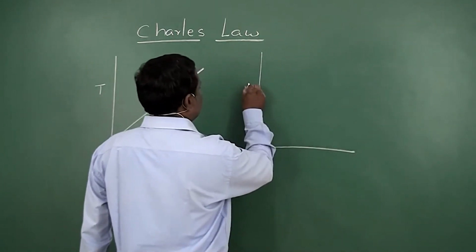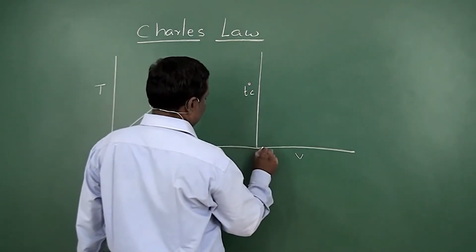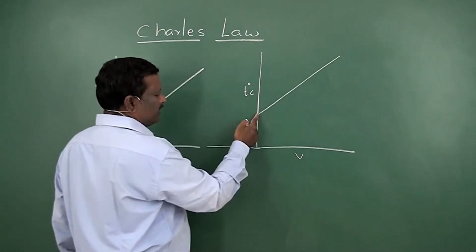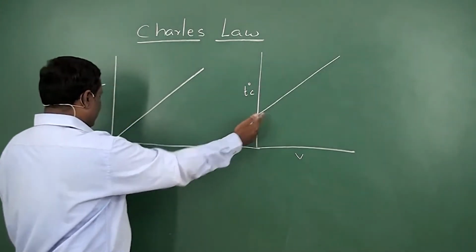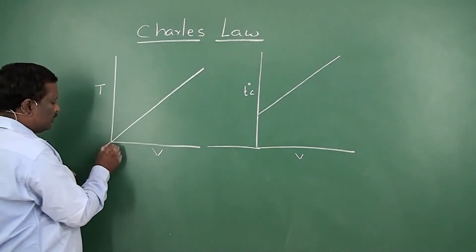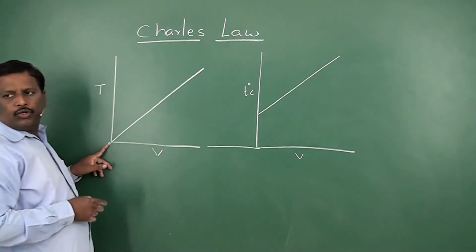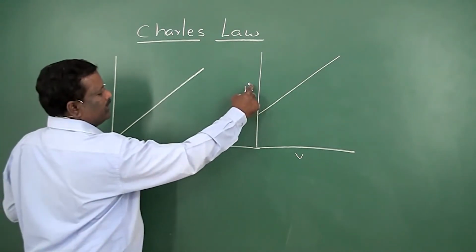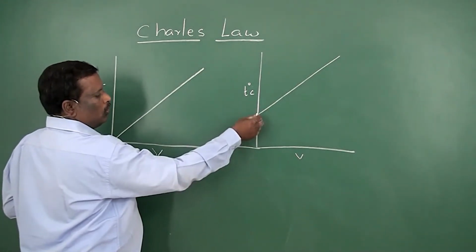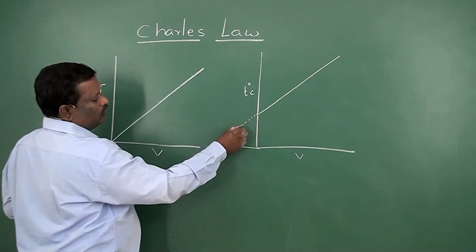This is temperature in degree centigrade and this is volume. If temperature is on the absolute scale, the line will go through the origin. That means volume will become 0 when capital T is 0. But on the centigrade scale, 0 degrees is not equal to 0 volume.